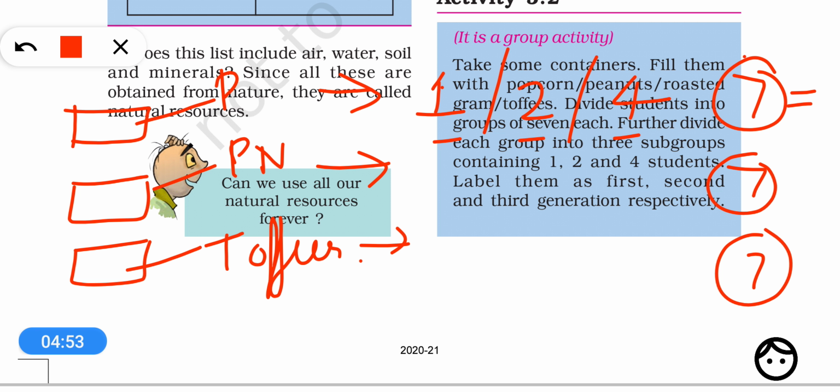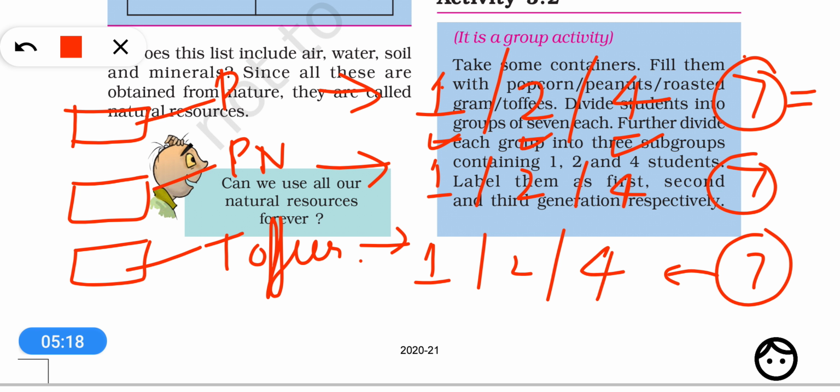In the same way, the other groups will also be divided into groups of 1 student, 2 students and 4 students.